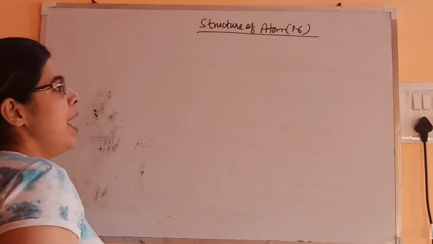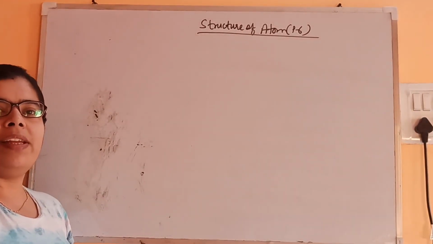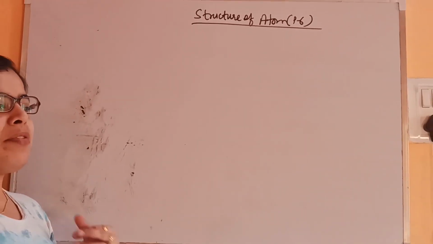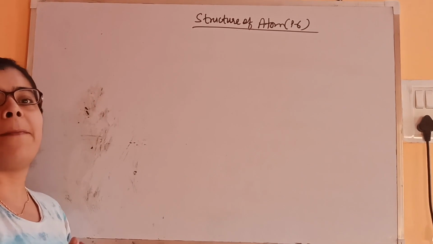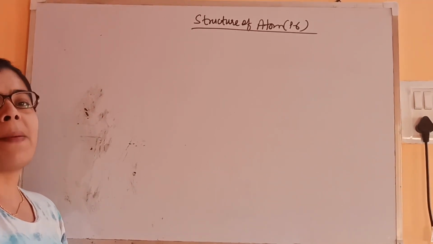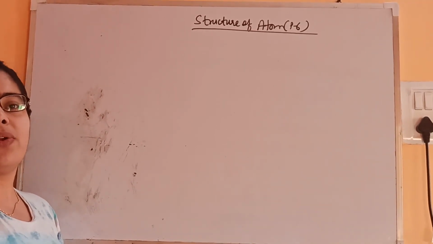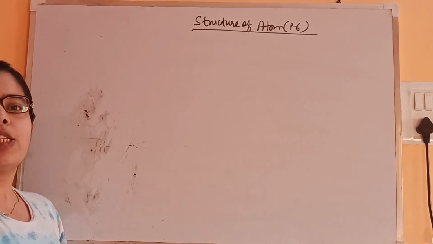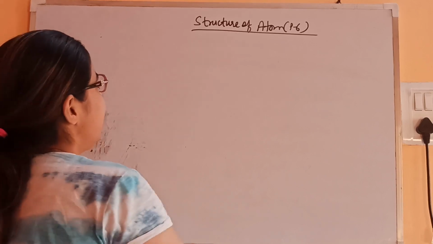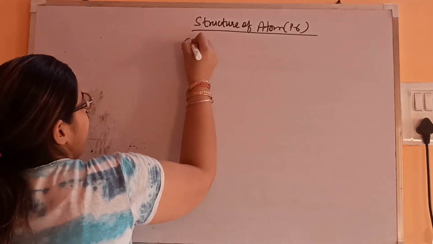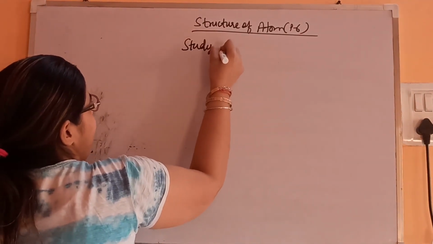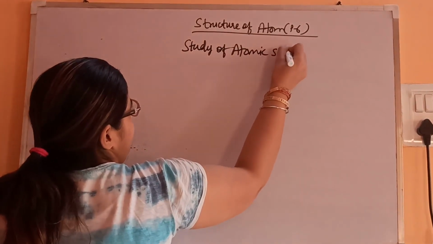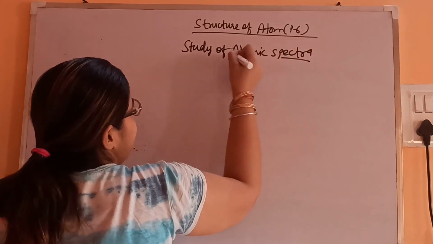So we know that electromagnetic radiations are having different wavelengths and different frequencies. Fine. Now these different wavelengths or frequencies can be separated. How to separate this? It can be separated, or you can say analyzed, with the help of an instrument known as spectrograph. So let's see the study of spectra, atomic spectra. What is spectra? We'll see.